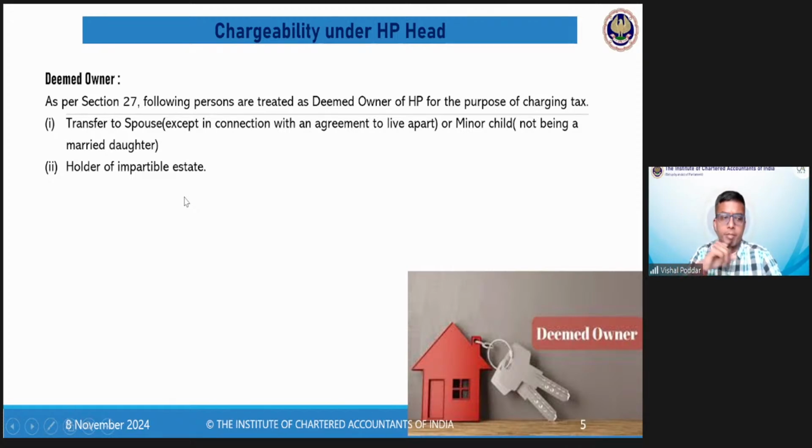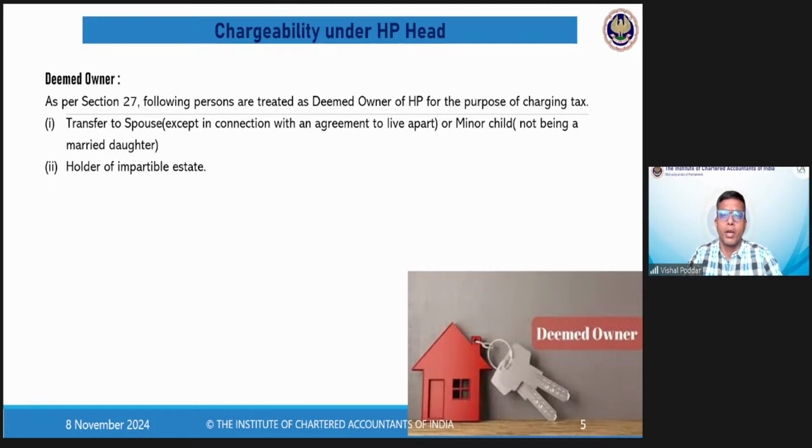Then second is holder of impartible estate, where you have got any property by way of inheritance. That is, a property is received as inheritance. And generally, it happens in the majority of cases that we do not get the property documents transferred in our name, because anyways, we are living in that property.